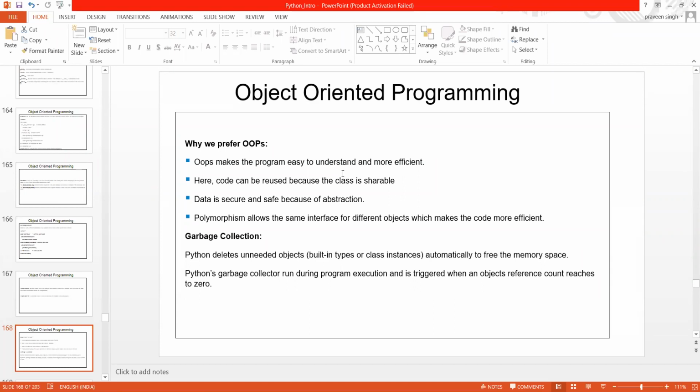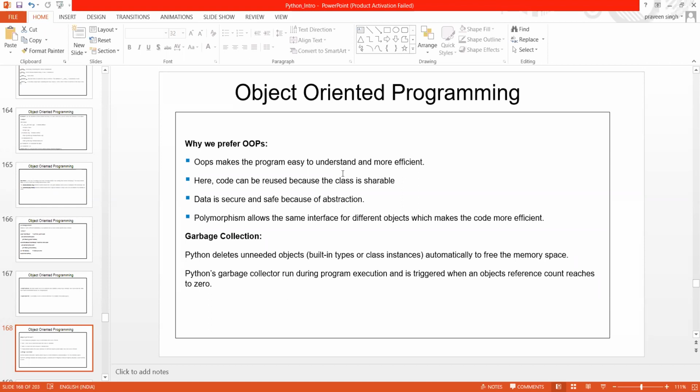And now we have another thing. Garbage collection. I don't know how many of you are aware of garbage collection, but yeah, that's an important topic actually. So Python deletes unneeded objects. Basically, you can say built-in types or class instances, automatically to free the memory spaces.